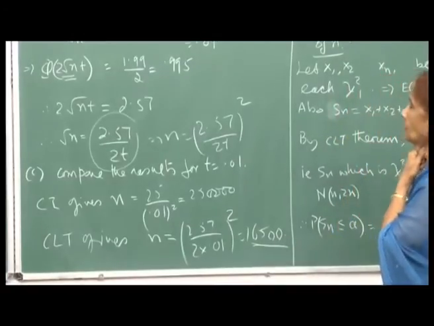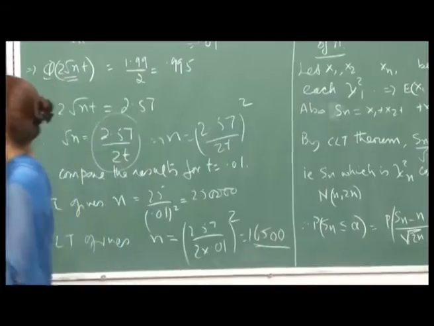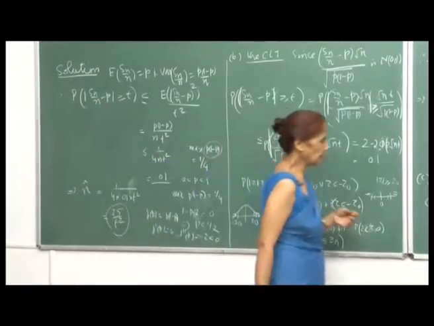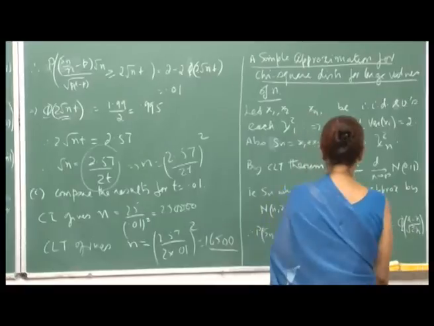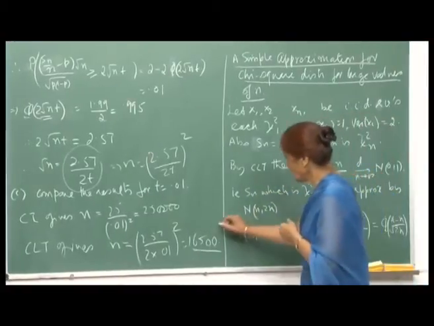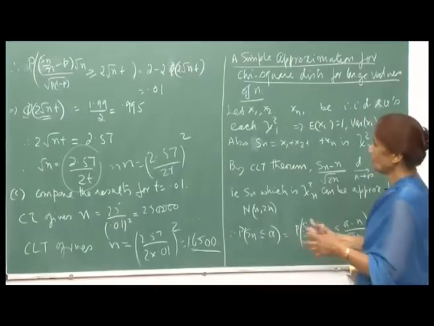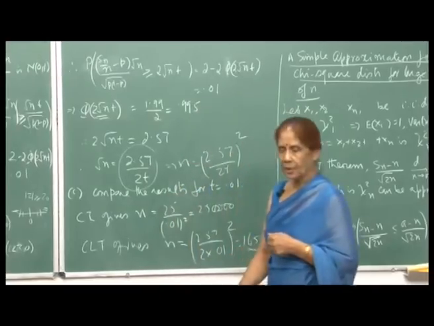So, if you want to get the sample size such that S n upon n differs from p in absolute value by t, that means the probability that this is greater than or equal to t is less than 0.01. That number for the central limit theorem is much smaller compared to Chebyshev's inequality. So, this was another aspect of the central limit theorem, which I thought you should have a look at.